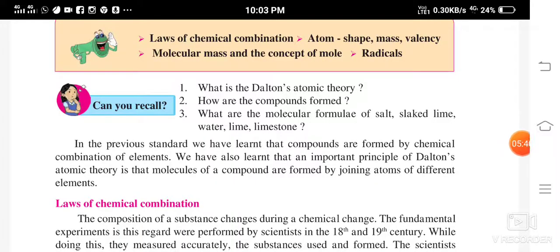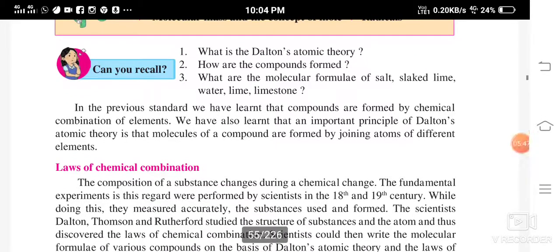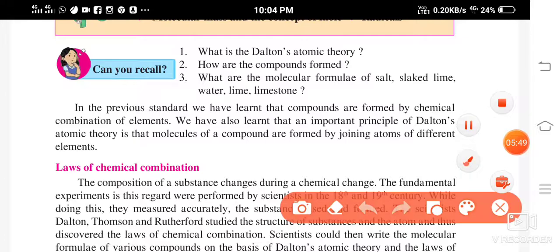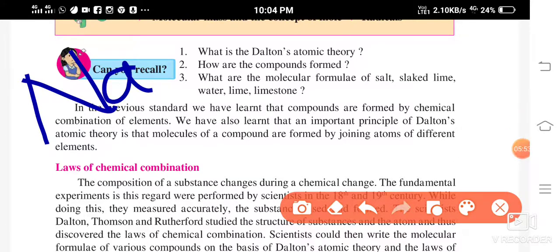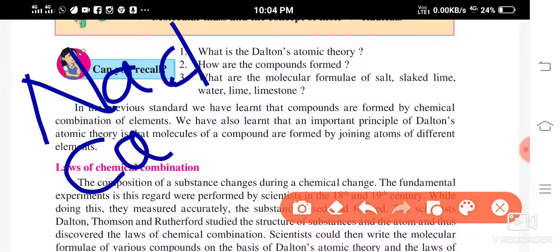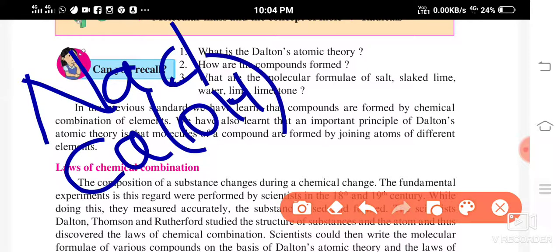Now see, what are the molecular formulae of some substances? For example, common salt: sodium chloride, right? Slaked lime: what is the formula of slaked lime? Calcium hydroxide, isn't it? This we call slaked lime.